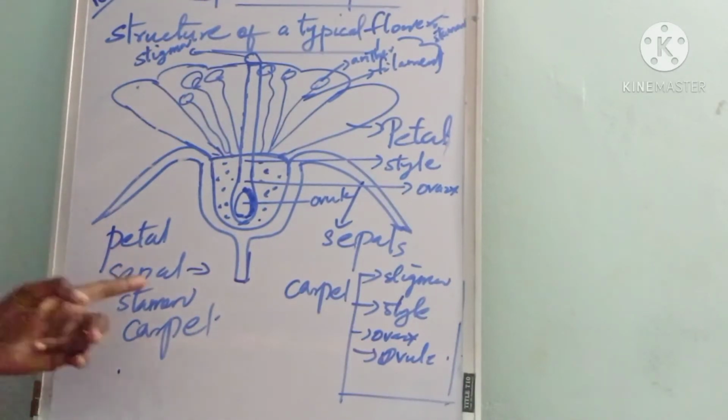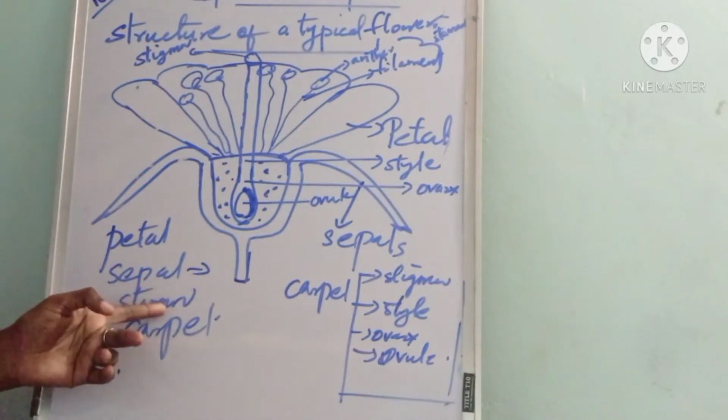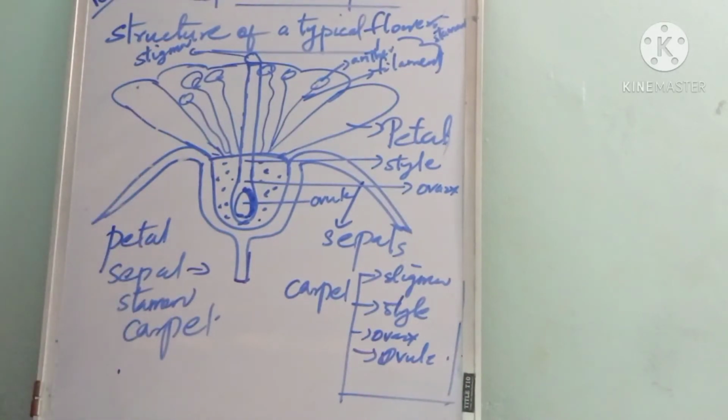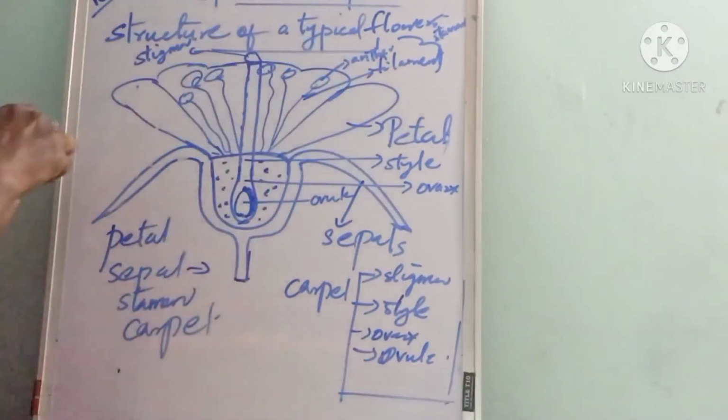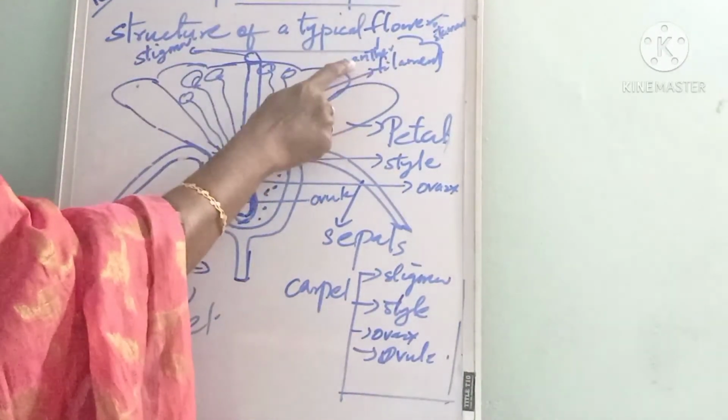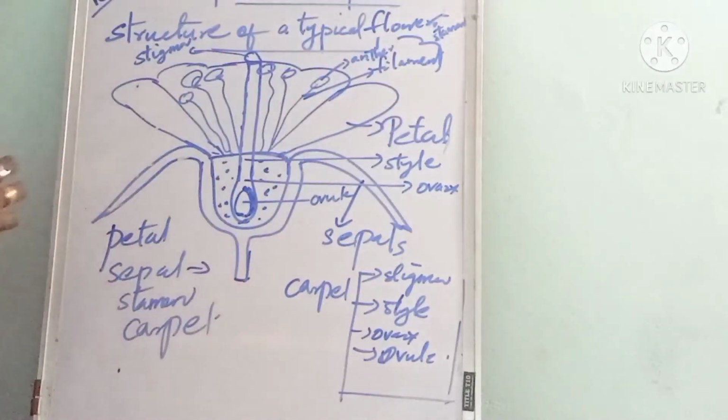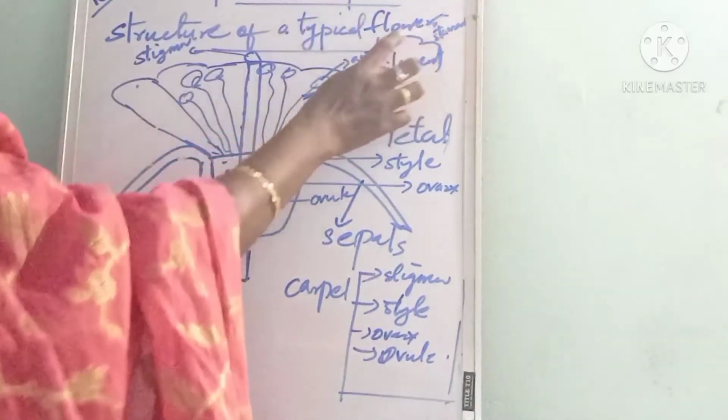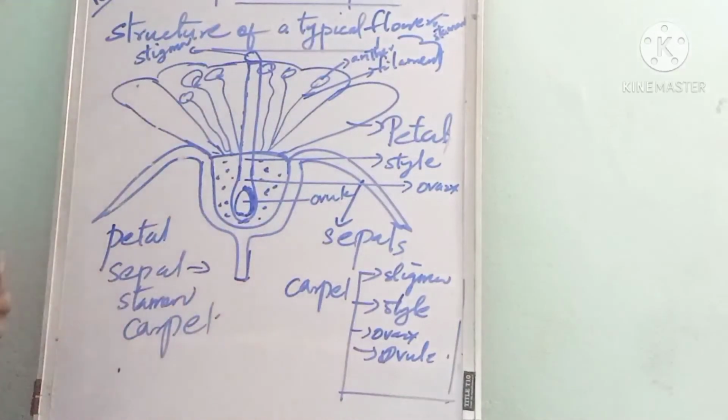Isn't it? The next part is the stamen. The stamen forms the male reproductive part of the flower. Which is the male reproductive part of the flower? Stamen. The stamen includes the anther and filament. Both the anther and filament constitute the stamen.